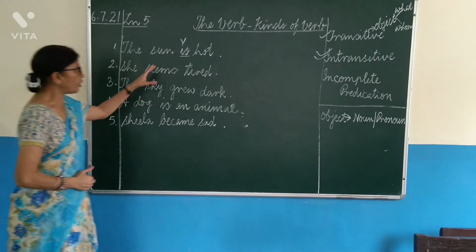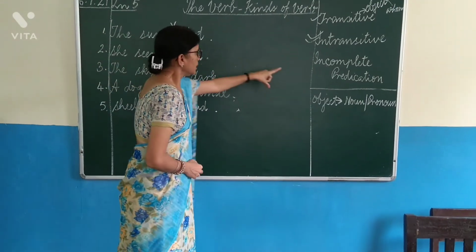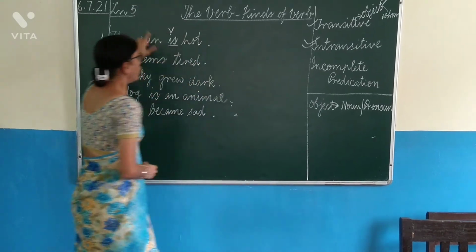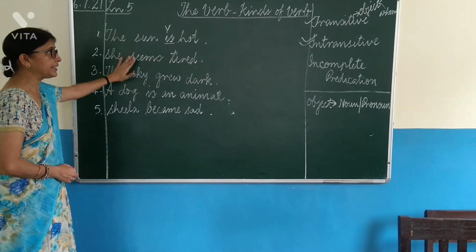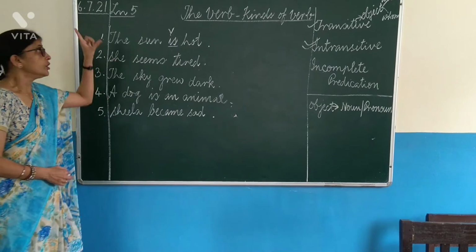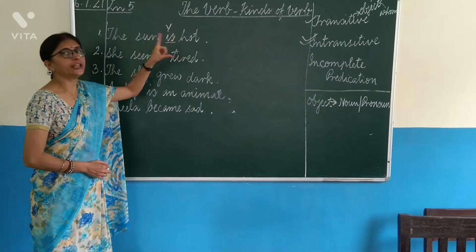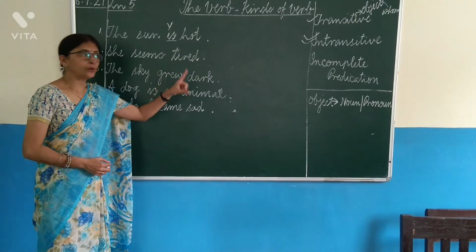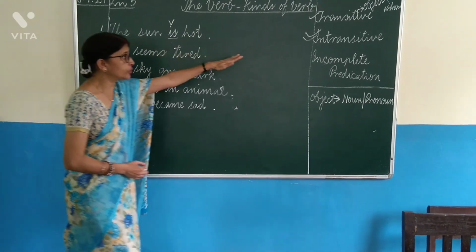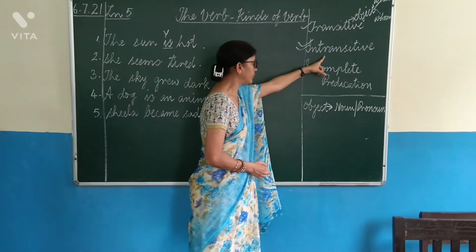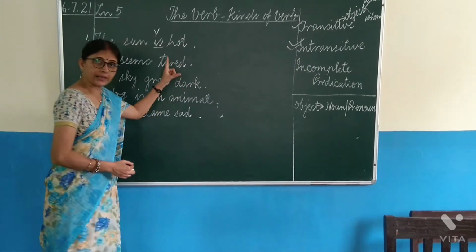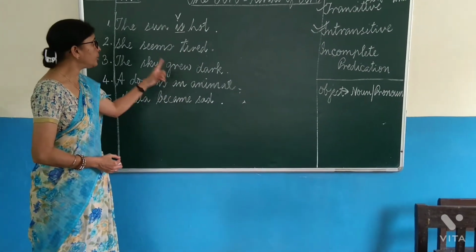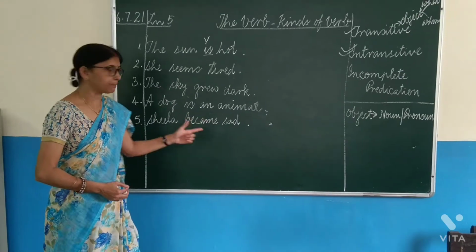Now, in order to find the kind of verb, whether incomplete predication or transitive, first of all, you must look for the object. If you do not find an object, then you will hide, as I told you in case of intransitive verb. And then what else you have to do, I will tell you with the help of these examples.